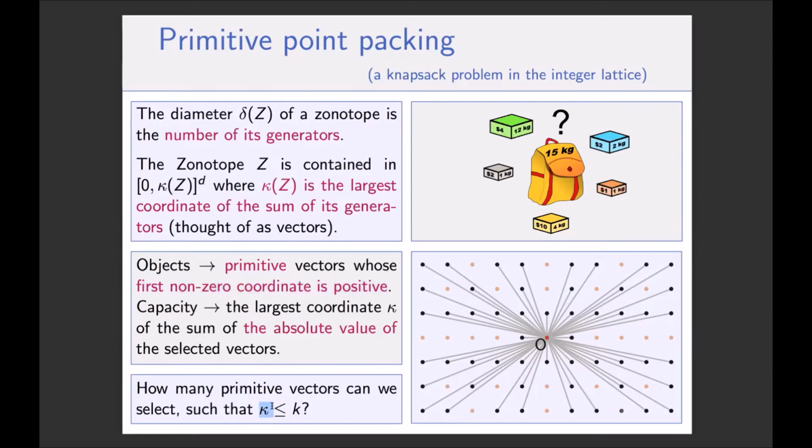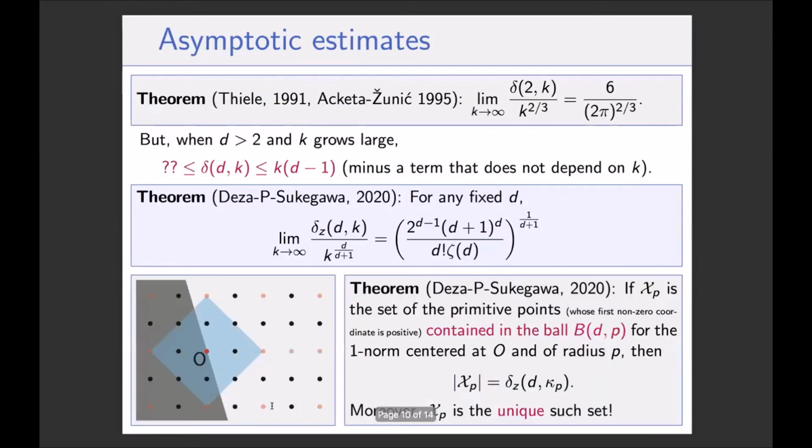That's just a packing problem, as there are many, but it's an interesting packing problem, and I want to convince you of that. But first, let me come back to what Nori presented. There's this Stiller and Acketa-Žunić result that tells that delta(2,k) behaves asymptotically as k^(2/3) times a constant, which is explicit.